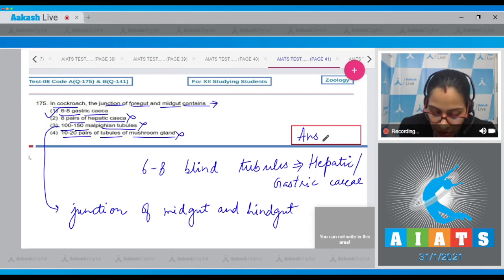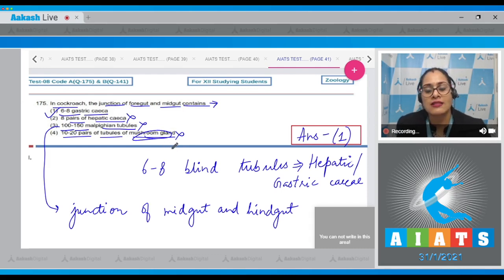So the correct answer to this question is option number 1. Mushroom gland is a part of reproductive system. So the correct answer is option number 1. Let's move on to the next question.